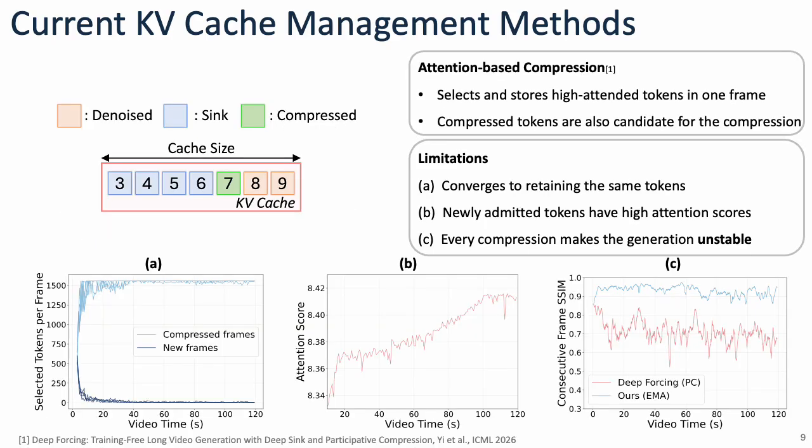Attention-based compression retains the most highly attended tokens from each frame. However, it has two limitations. First, the compression repeatedly retains these same tokens, reducing the memory diversity. Second, newly added tokens tend to receive high attention scores, causing the memory to change whenever compression occurs and making generation unstable.